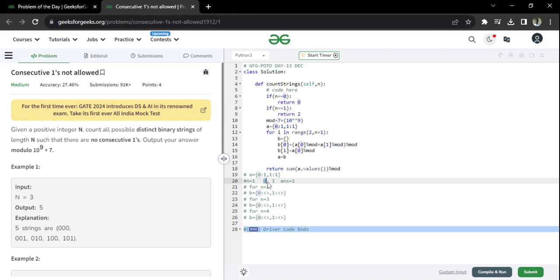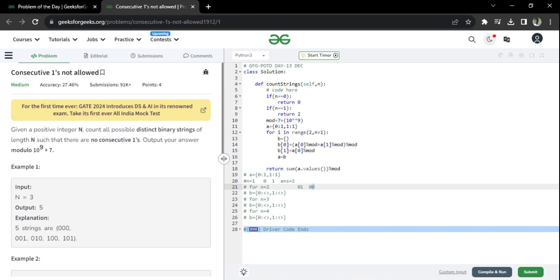I can add a 1 also after this. I can add a 0 also after this. Please try to understand what I'm doing. I am taking this 0. If you follow this approach, you will understand how it will work for the rest of the cases. I am taking this 0 as it is. What I can add after that, I can add a 1 after that, or I can add a 0 again after that. So initially I had 0, I add a 1 here, and I add a 0 again here.